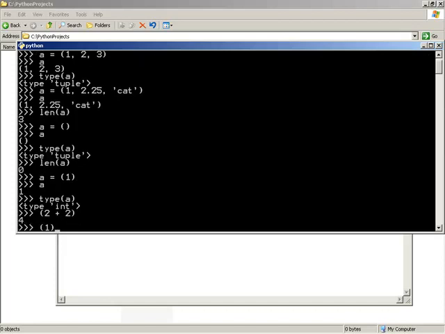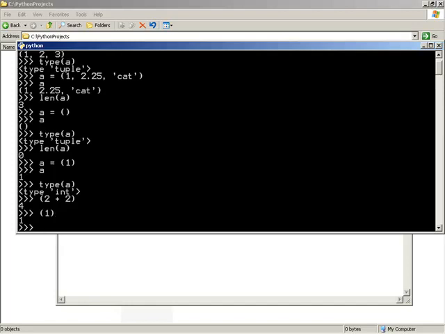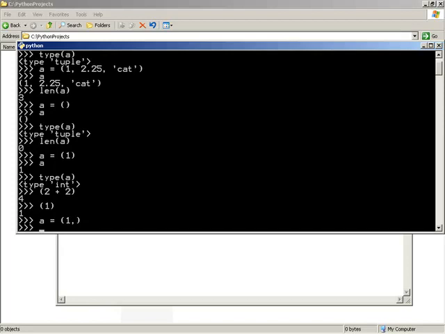1 in parentheses simply mathematically resolves to 1. Now that's interesting. We know we need to use parentheses to get the tuple, so how do we get a tuple with only one element in it? Well, we can do this by specifying 1 and a trailing comma. If you have only one element, you need to specify a trailing comma so that Python knows this should be treated as a tuple.